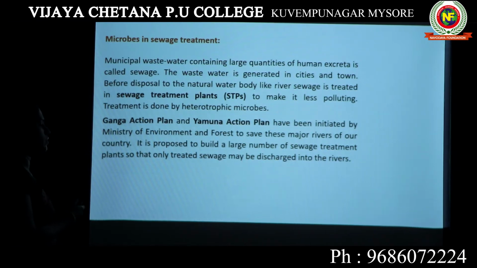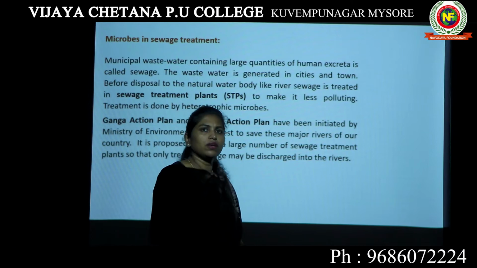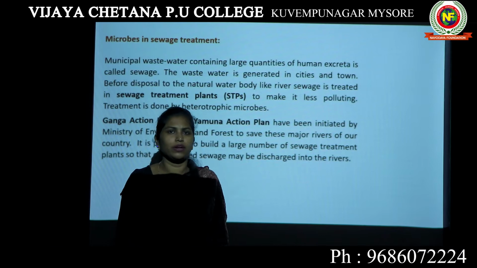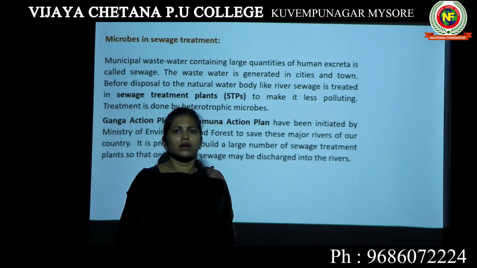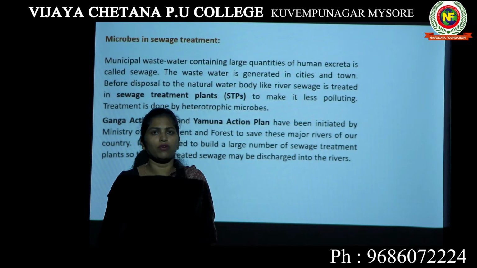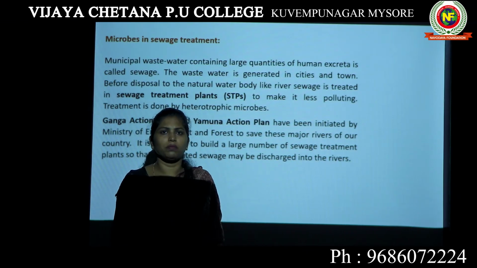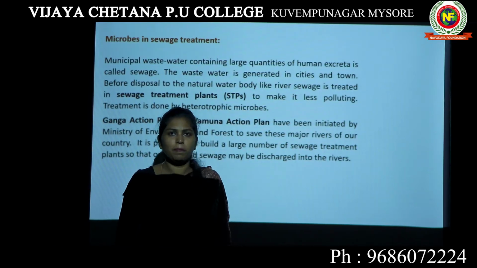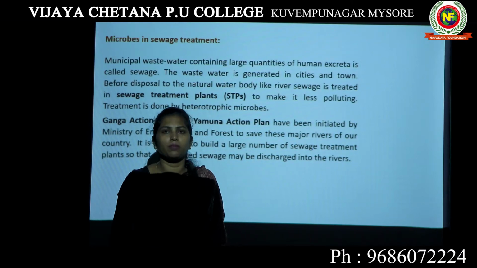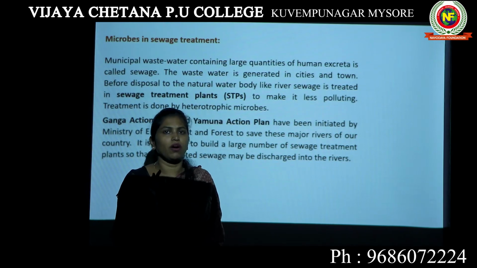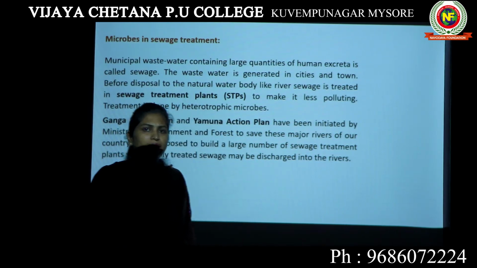Now, once this drainage water comes out of your house, can it be directly released to a river or water body? No, it cannot be done, because we have already discussed this is wastewater coming from your locality, from all your neighboring houses. It contains a large amount of human excreta. So this water cannot be released directly to a river. Before releasing it into the river, it has to be treated or cleaned properly in a particular place. That place we call sewage treatment plants.